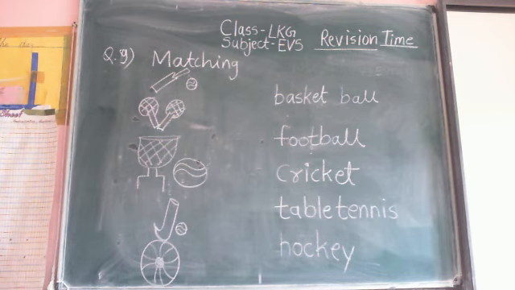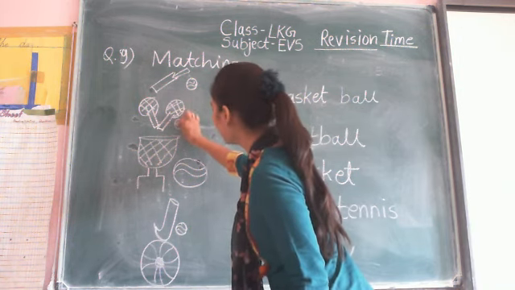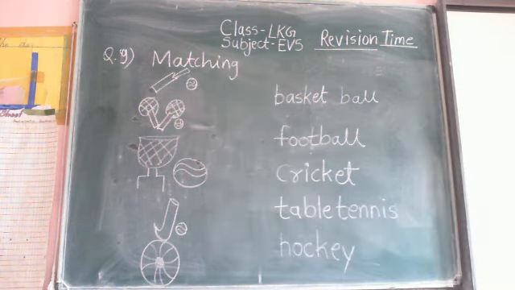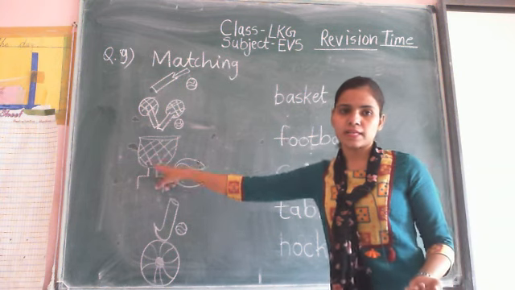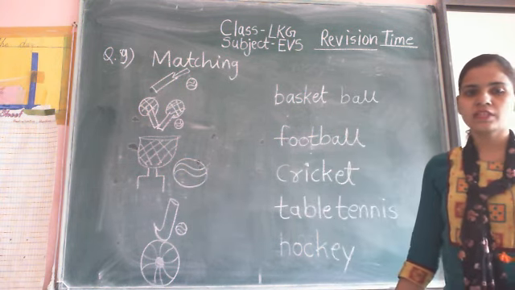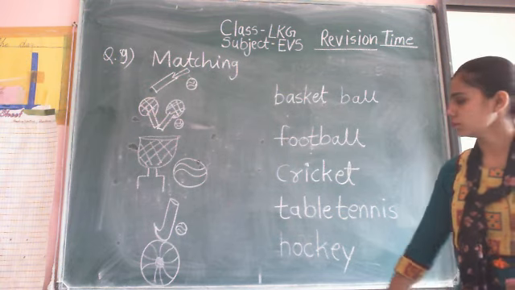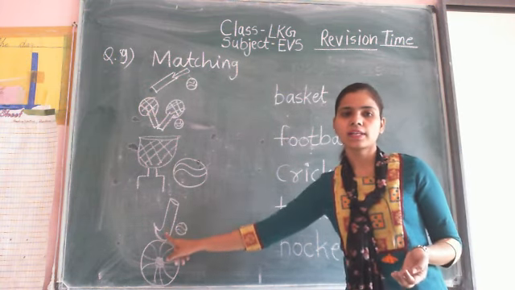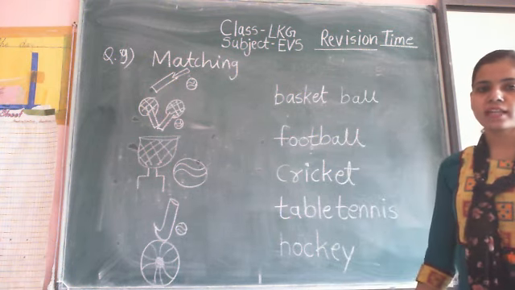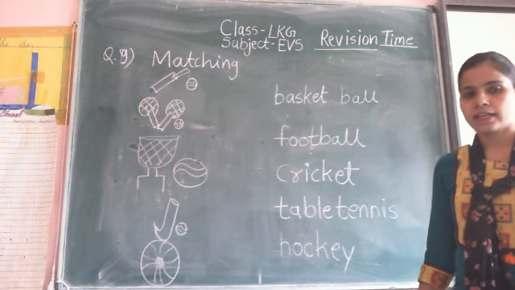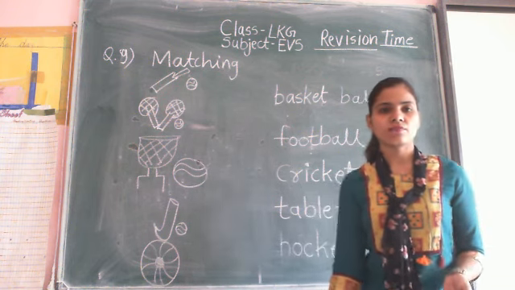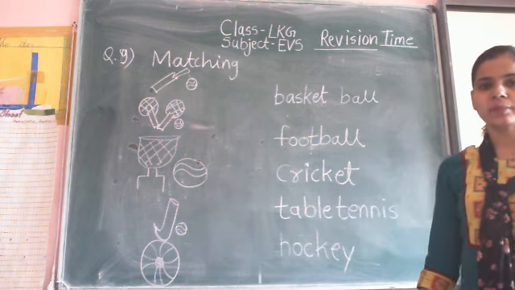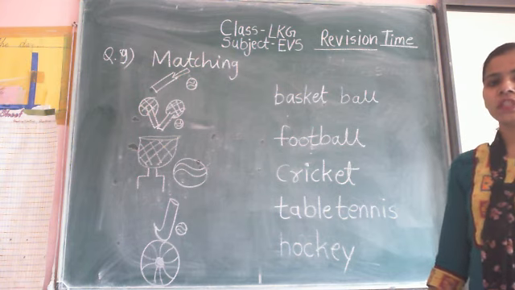Then number 2 is table tennis. Where is the name of the table tennis? T for table tennis. T-A-B-L-E-T-E-N-N-I-S. So you match table tennis with their name. The next is basketball, basket and ball. So where is basketball? B for basketball. Next picture is hockey. It is a hockey stick and ball. So where is hockey? H for hockey. And at last it is a football. F for football. F-O-O-T-B-A-L-L. Where is football? You match football with their picture.